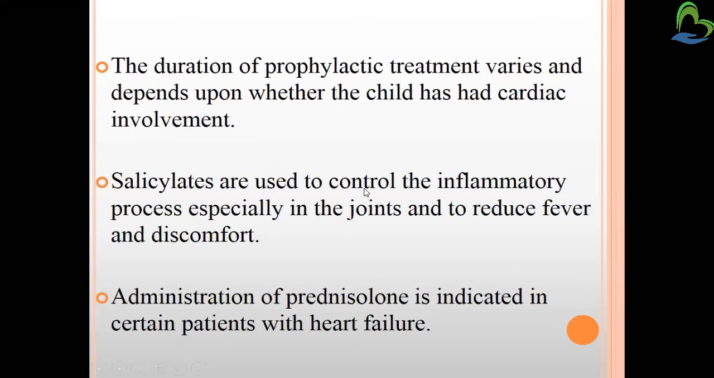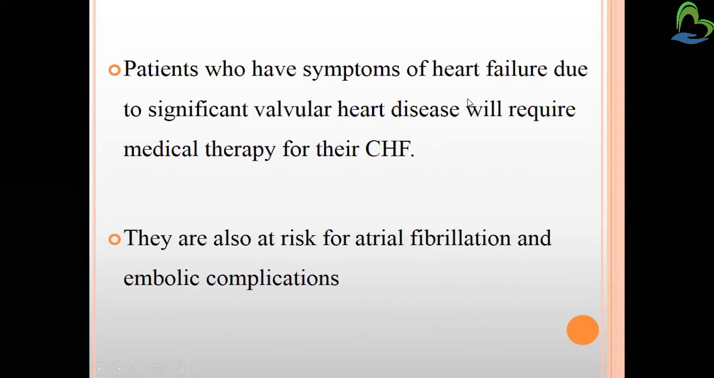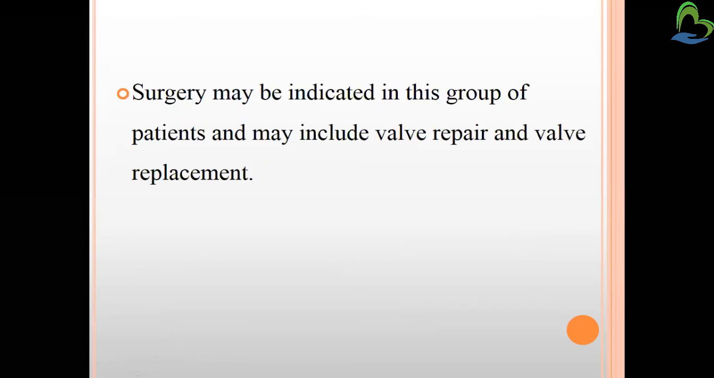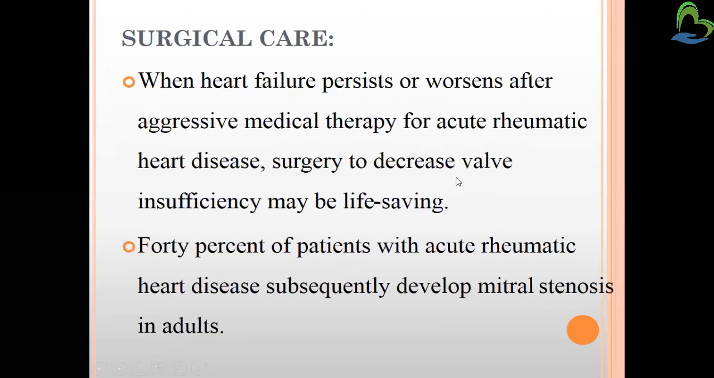Then salicylates are used to control the inflammatory process, especially in the joints, to reduce the fever and discomfort. So according to Jones criteria, joints are affected, so salicylates can be given to reduce the inflammation in the joints. Then prednisolone is indicated in certain patients with heart failure. And if the patient has congestive heart failure, valvular heart disease, and they might have certain kinds of system error, they will require emergency medical therapy, and they are also at risk for atrial fibrillation and embolic complications. Surgery may be indicated, as I said, valve repair or valve replacement therapy may be given.